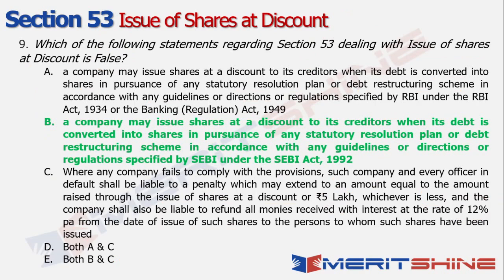The important thing for you to understand here is, if you look at the first statement of this particular section, it very clearly calls out that any share issued by a company at a discount price shall be void, which means ideally you should not be issuing shares at a discount at all unless one of these scenarios is happening, right? And if it fails to comply, these are the penal provisions that will get applied to the company and the people involved in the default.